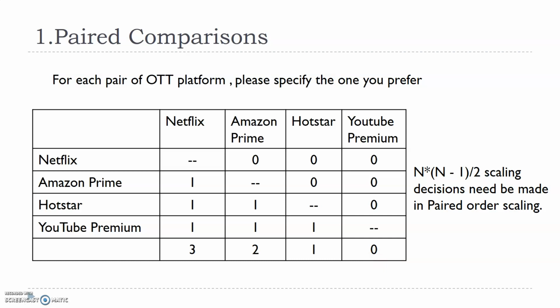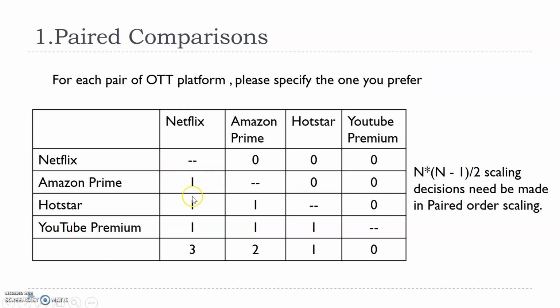So how many comparisons do I have to make? 4 into 3 divided by 2. That means a total of 6 comparisons I am making overall, because once I make those 6 comparisons, the other comparisons will automatically become 0. So what are the 6 comparisons?